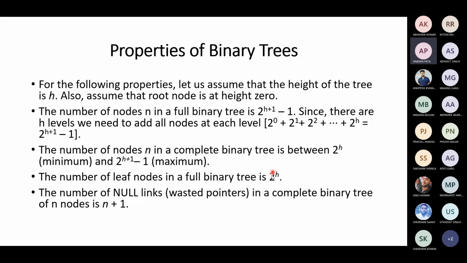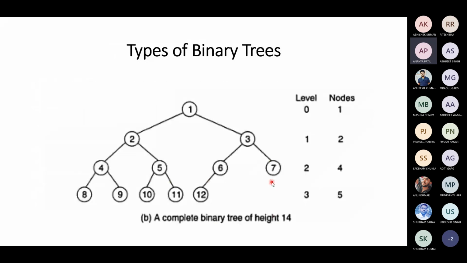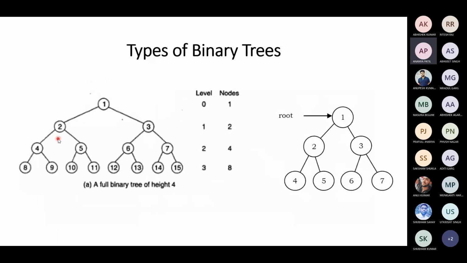This is also very important. Calculate what is the number of nodes. This is a full binary tree. What is the number of nodes in level 2? In level 2 only, what are the number of nodes? 4, right? That is 2 to the power of h; the height is 2, so 2 squared is 4.